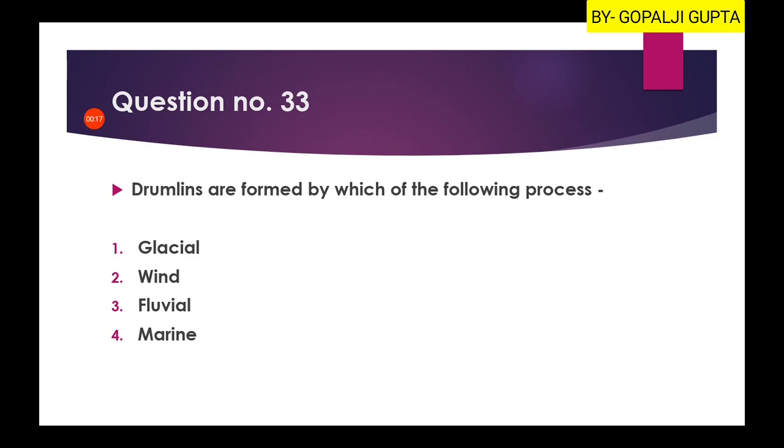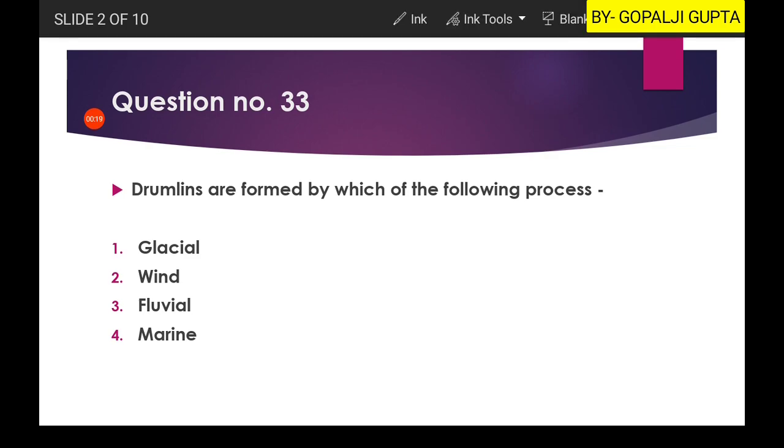Question number 33: Drumlins are found by which of the following process? So drumlins are formed by the glacial process.